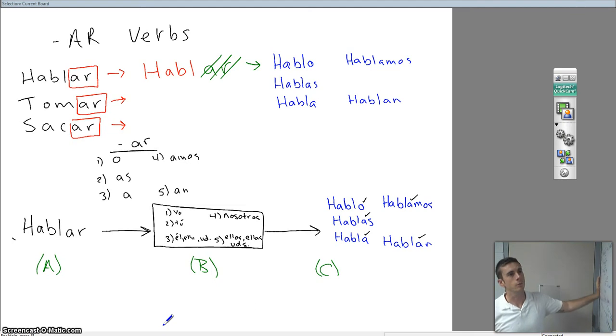So that's how we go from an infinitive verb to the conjugated verb form. We have to begin with the infinitive, use our subject pronouns, and then it gets us over here to this final destination there. All right. So those are your AR verbs.